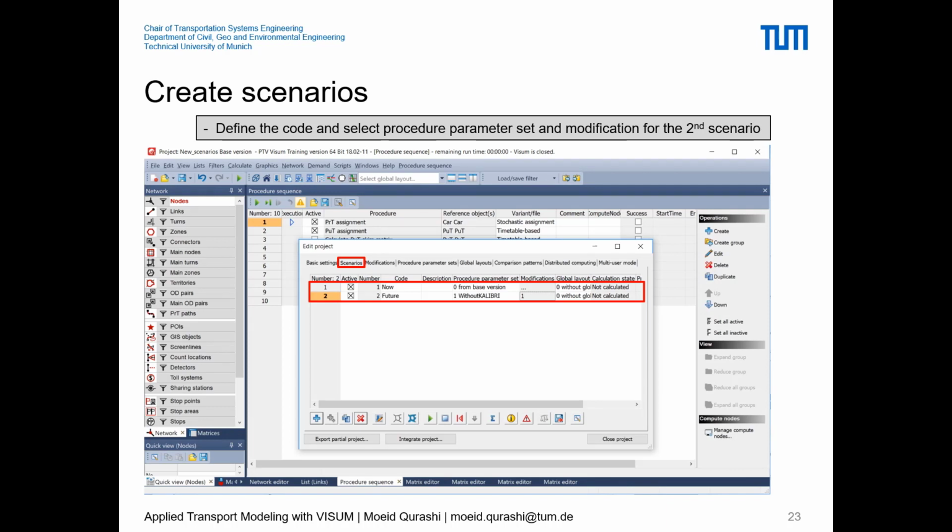the base case. So procedure sequence set is 0, modification is also none. And then in the future scenario, we set the procedure sequence set as without Calibre. This is what we defined previously, and also the modification group as 1. This is the modification where we have the zone changes. And yes, this is how we can set two different scenarios for our comparison.